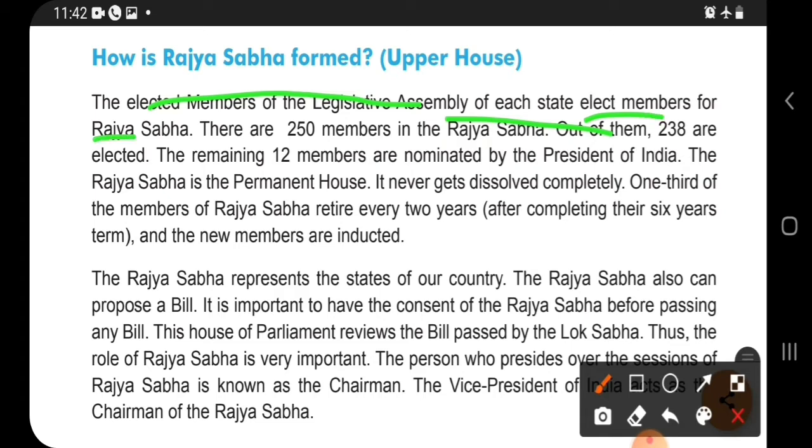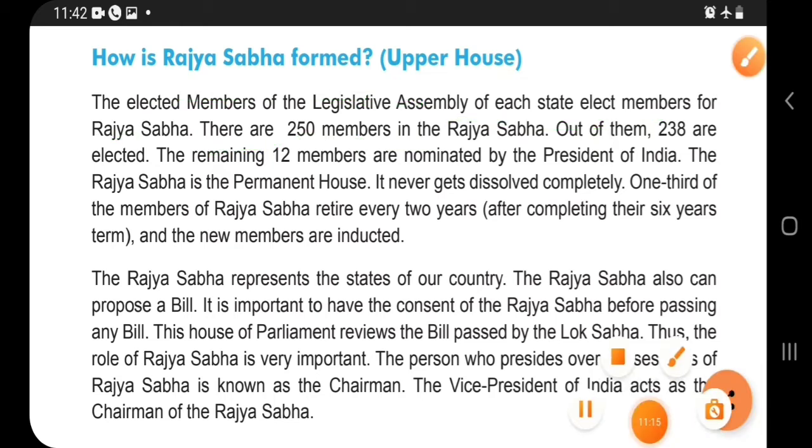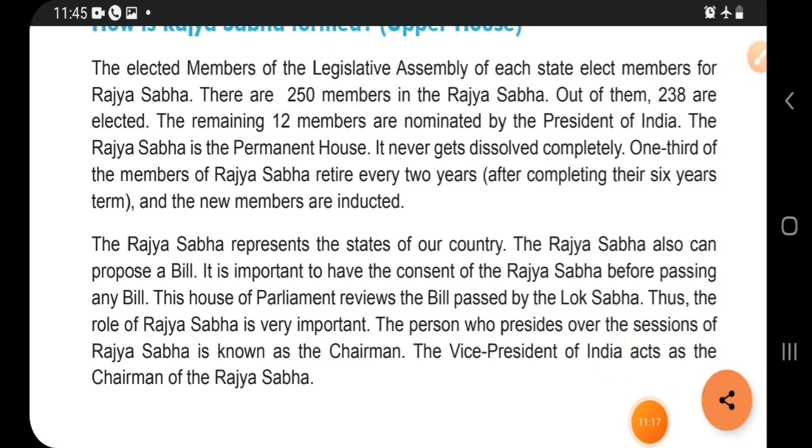There are different members of the legislative assembly, so different ministers are there, and from them 250 members of Rajya Sabha are selected.